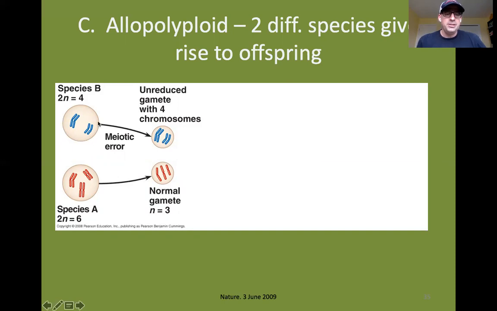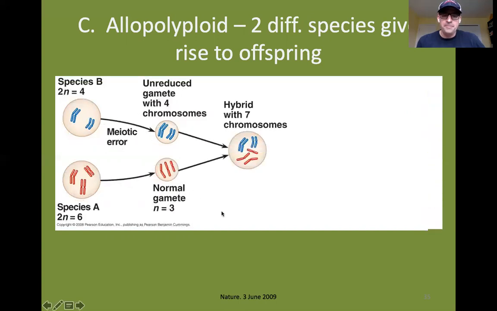So species B here has a diploid number of 4, species A has a diploid number of 3. So if this species B goes through that polyploidy event where it produces gametes with an unreduced number of chromosomes due to failure of those chromosomes to separate during meiosis, you would have a gamete with 4 chromosomes here, a gamete with 3 chromosomes formed through normal meiosis from species A.